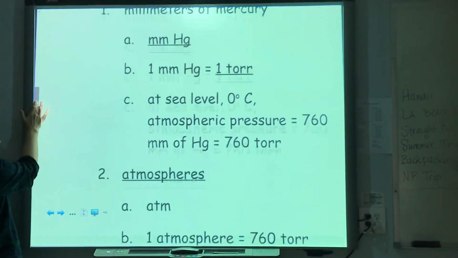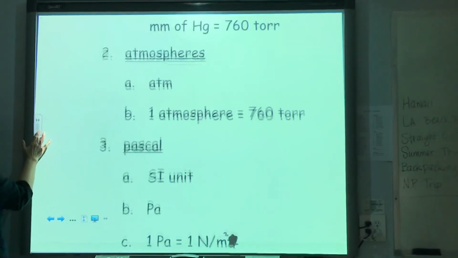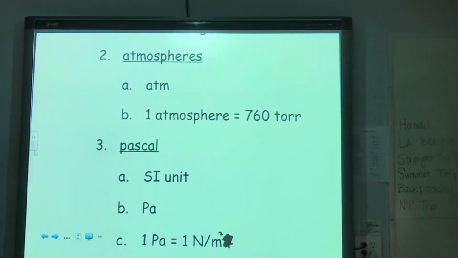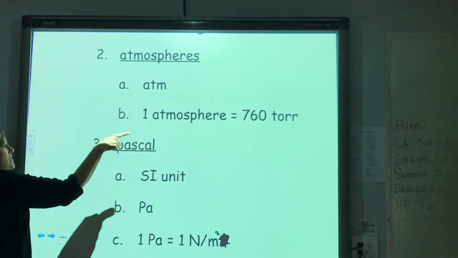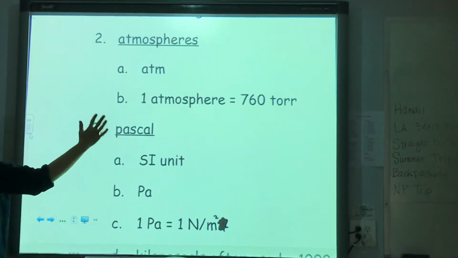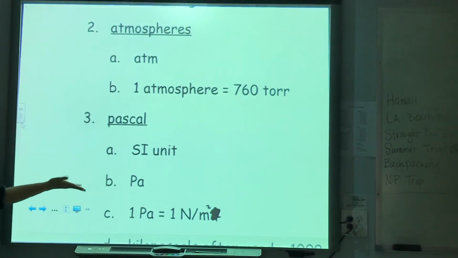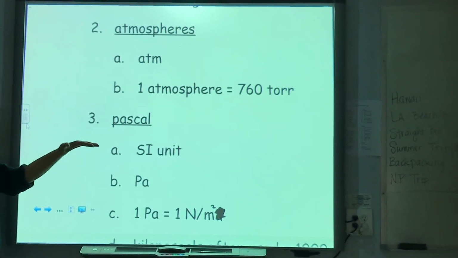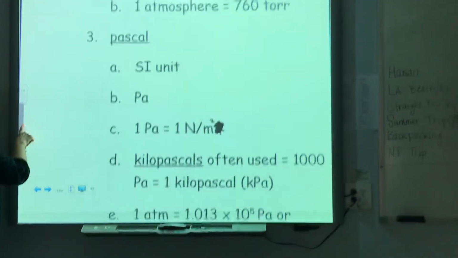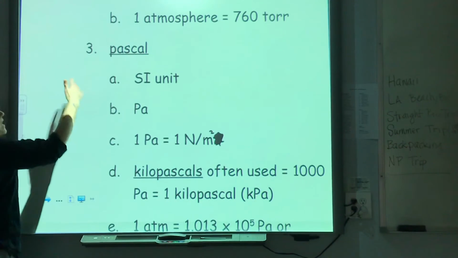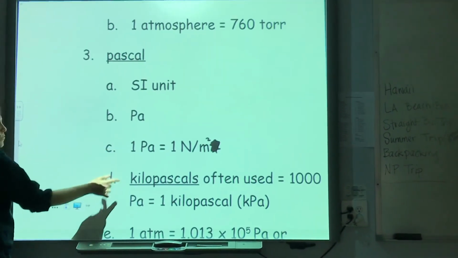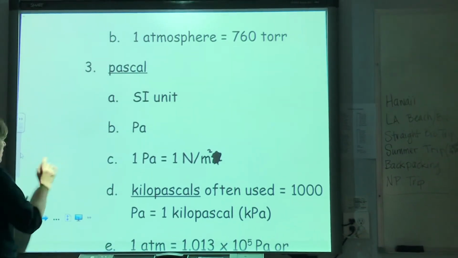All right, moving on. We can also measure pressure in terms of something called atmospheres. All right? 1 atmosphere is equivalent to that 760 torr. So 1 atmosphere is the amount of atmospheric pressure that is averaged over the whole Earth that is experienced at sea level. As we've already described, we also have pascals, which is the SI unit, abbreviated this way. 1 pascal is 1 newton per meter squared.